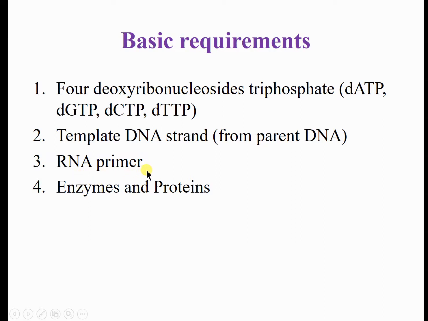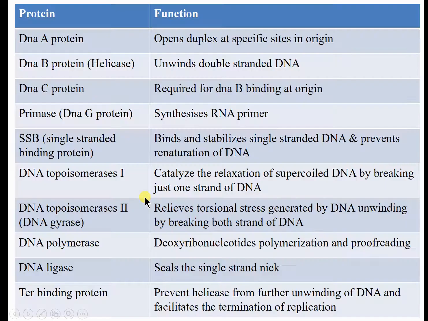Because the DNA polymerase enzyme is the main enzyme for replication, and it can only add deoxyribonucleotides to a previously synthesized strand of molecules. So the primer is required for DNA polymerase activity, along with certain enzymes and proteins.